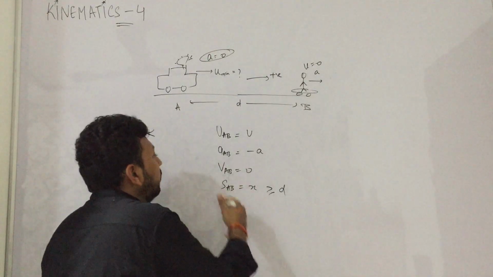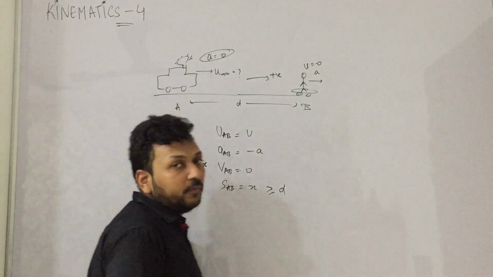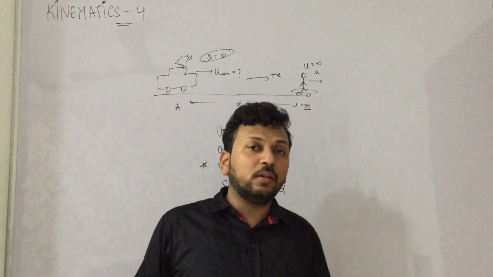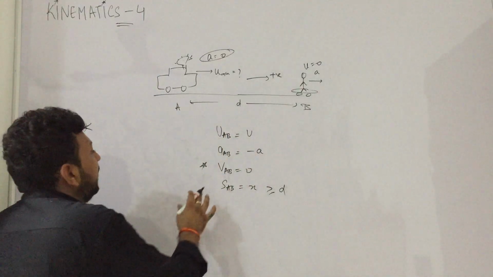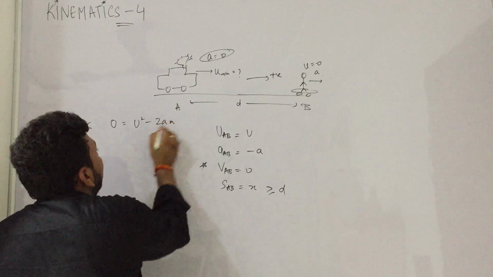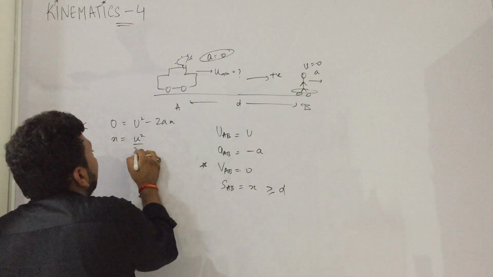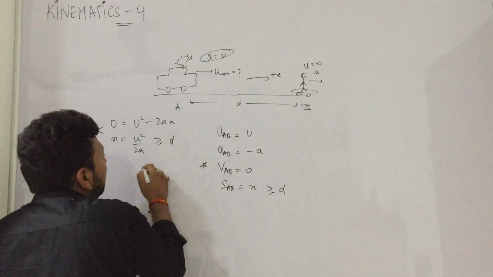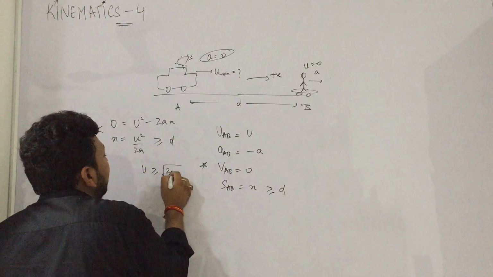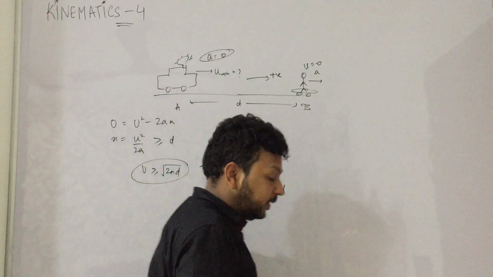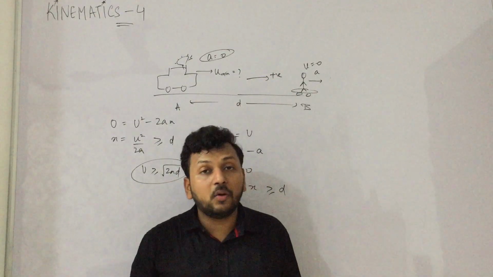This is a popular concept. It is used in many questions of NEET and IIT JEE that VAB becomes 0. Till that point we have to solve the questions. Now we will apply V square is equal to U square plus 2AS, X is equal to U square by 2A, and X should be greater than or equal to D. So U is greater than or equal to root 2AD. That means if this is the minimum speed of police, then the thief will be caught.